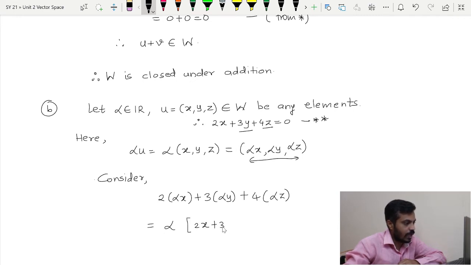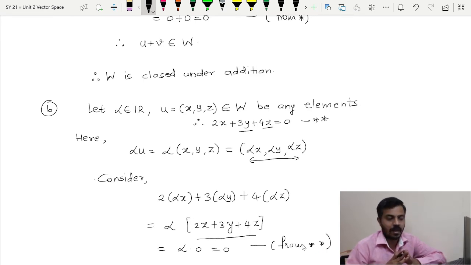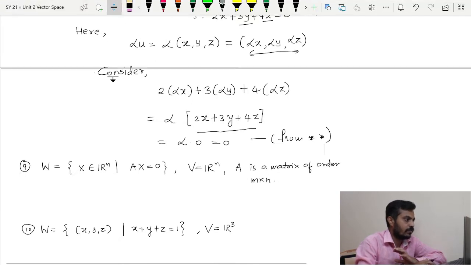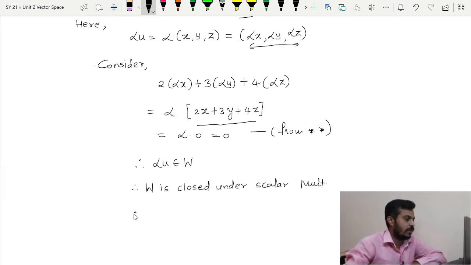So inside we will have 2x plus 3y plus 4z, which is equal to, from double star, one can easily see that the value of this equation is 0. So alpha multiplied by 0 will be 0. This is used from double star. Thus this alpha u is a solution of the system, and therefore alpha u belongs to W, and therefore W is closed under scalar multiplication, and therefore W is a subspace of V.